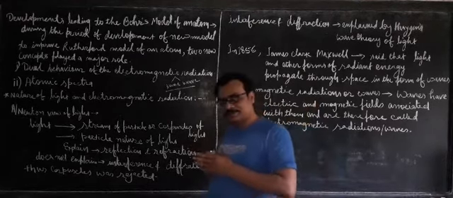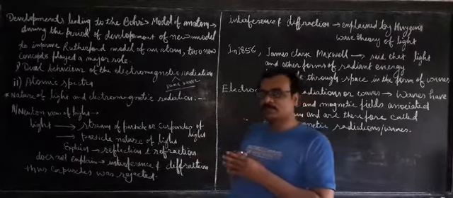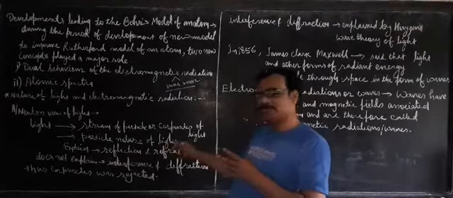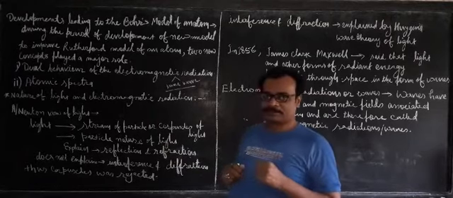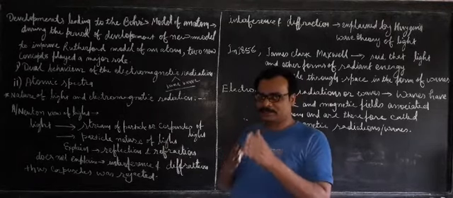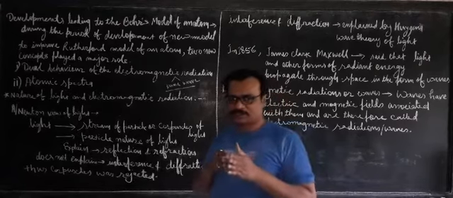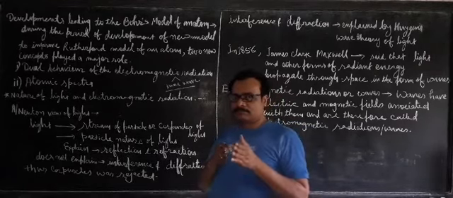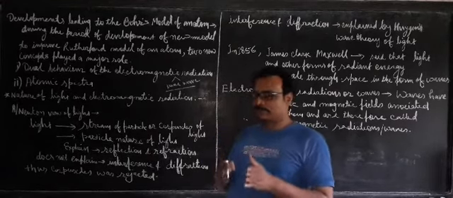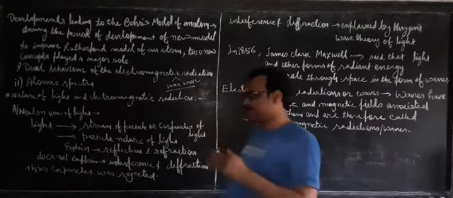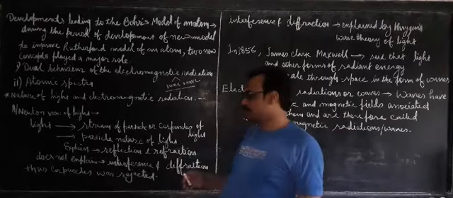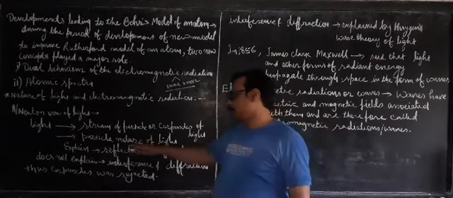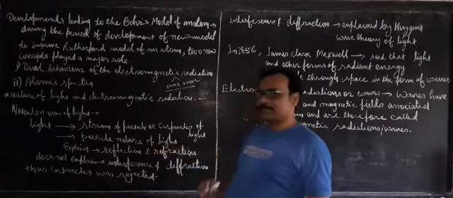This Newton's view of light considers only the particle behavior of light. That means anything moves in a straight line. A group of particles, a stream of particles, moves in a straight line. This is the phenomenon which was considered by Newton. That means the first law which came about light is considering a particle behavior of light.